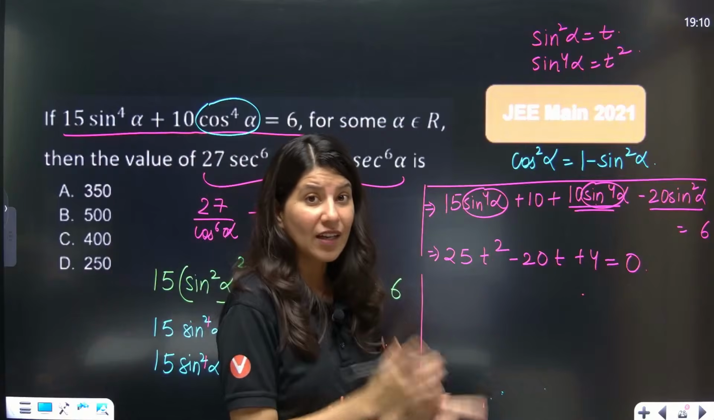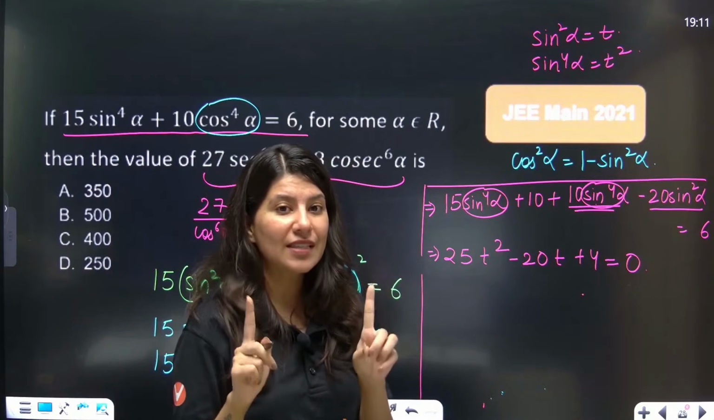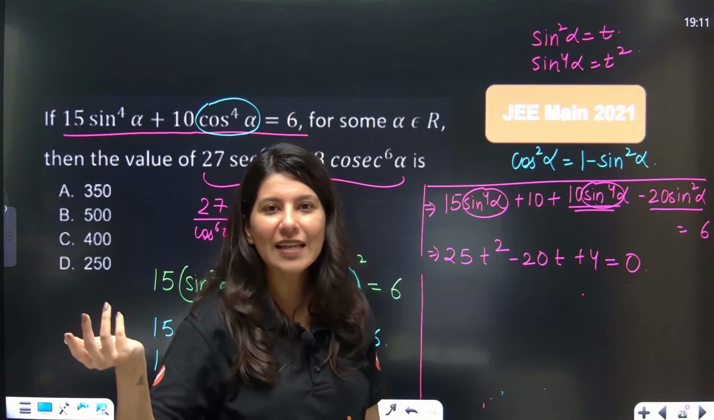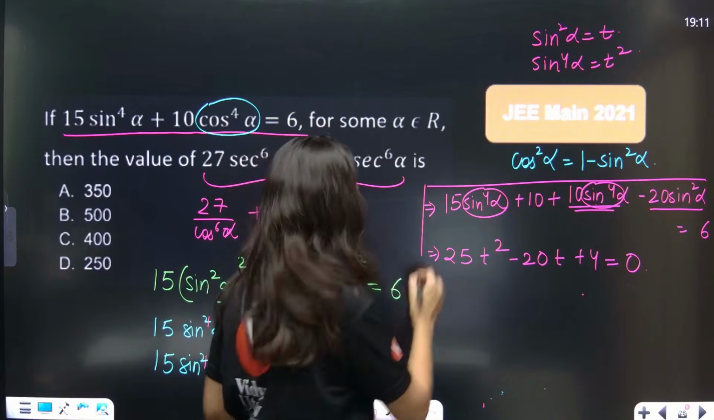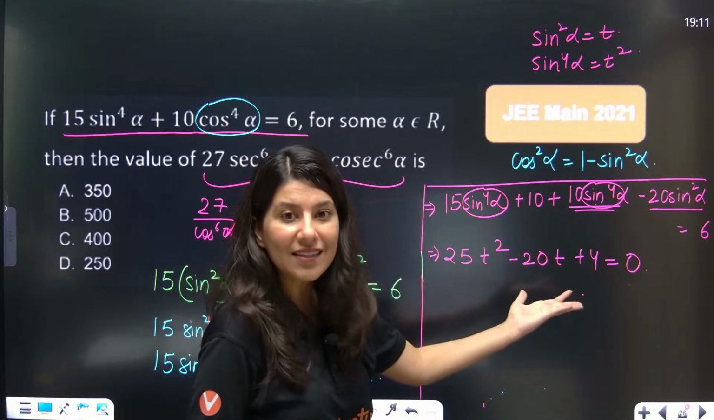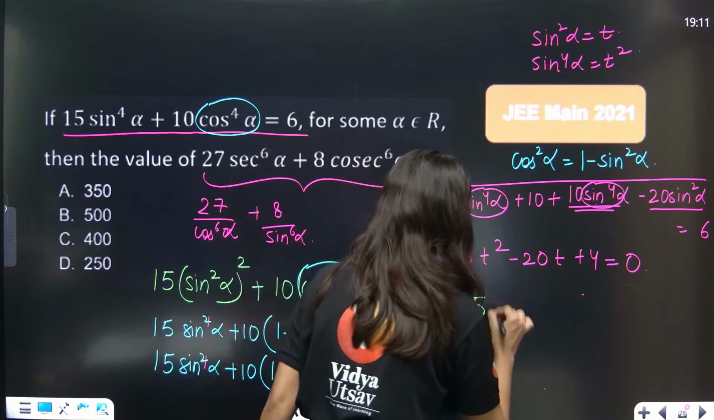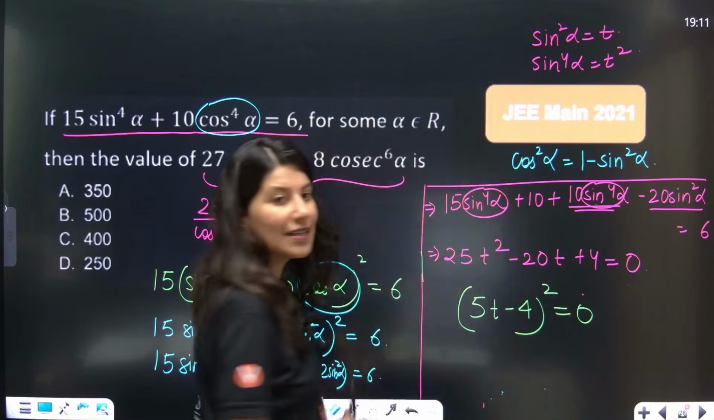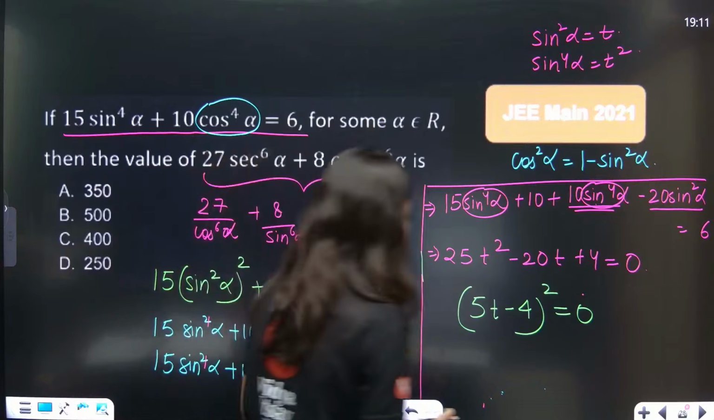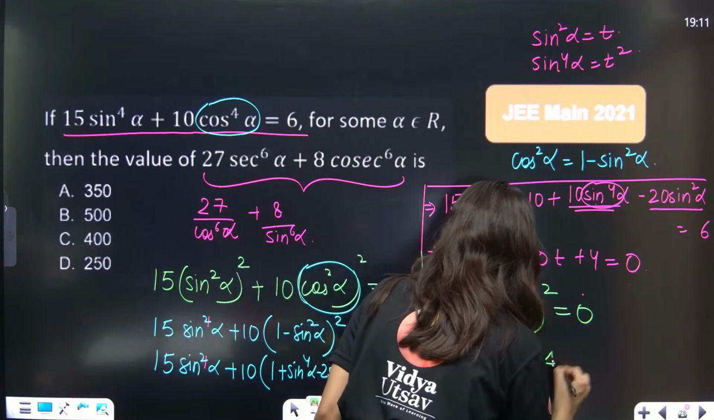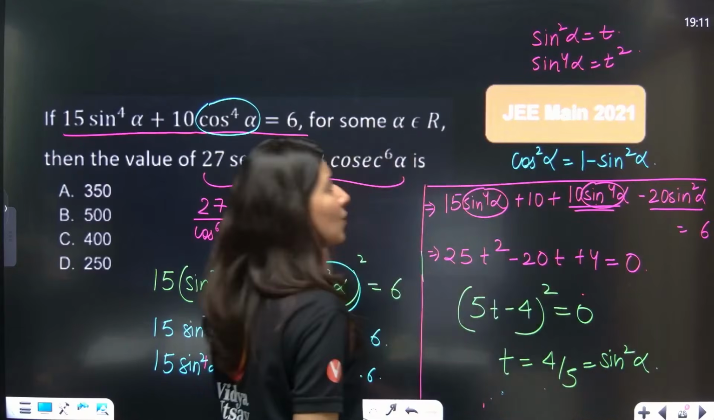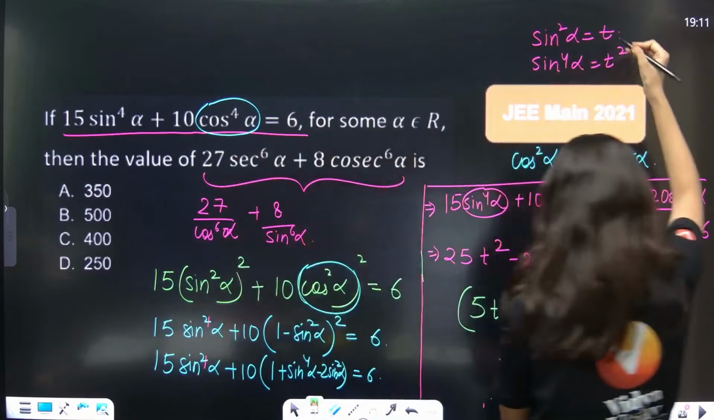And in fact, if you have observation skill, if you have that JEE aspirant eye, you know what? What is JEE aspirant eye? JEE aspirant eye means recognize that this is a perfect square. 5t minus 4 whole square is written over here in such a way that t becomes 4 by 5. t is nothing but sine square alpha. Sine square alpha is becoming what? 4 by 5.